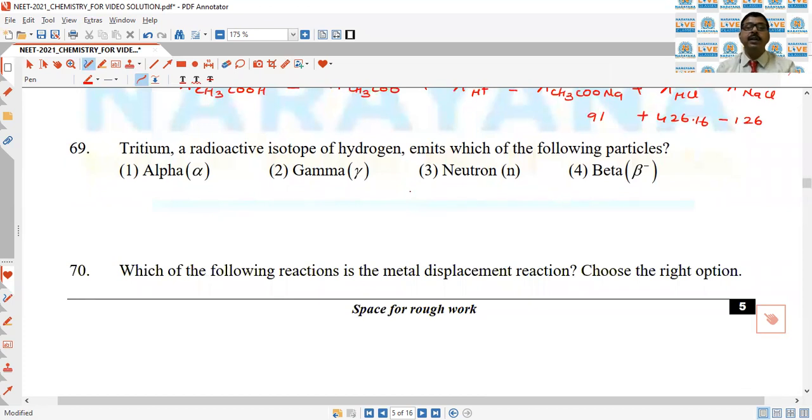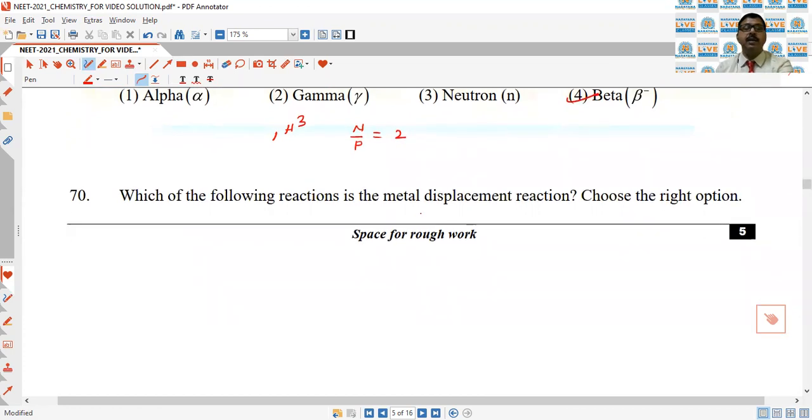Tritium, a radioactive isotope of hydrogen, emits which of the following? So 1H3 is a radioactive isotope with neutron proton ratio 2, emits beta particle. So 4 is the correct answer.